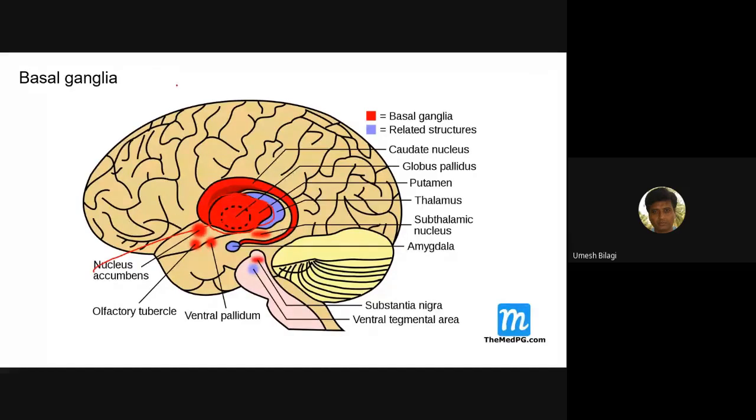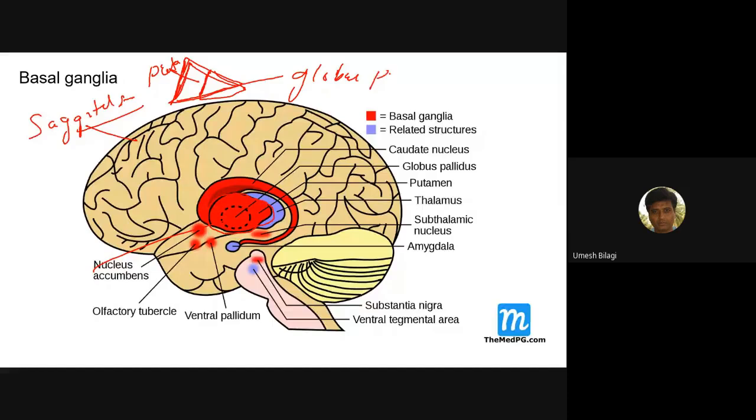The lentiform nucleus has a structure that we see in coronal section. This is a sagittal section. I have one more diagram where I'll show the coronal section. In that, the lentiform nucleus is something like this. Outside it has the putamen, and inside it is the globus pallidus.